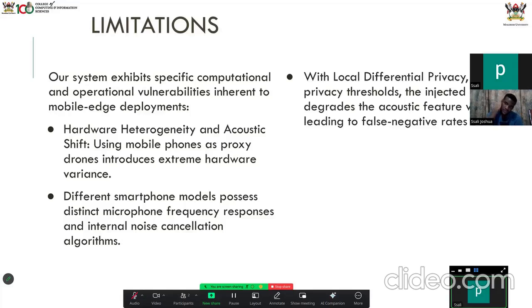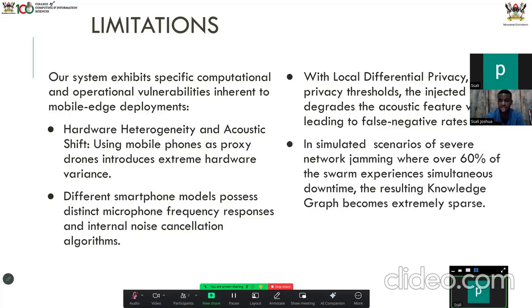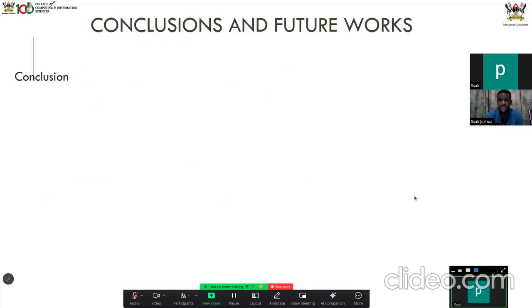With local differential privacy at high privacy thresholds, the injected noise degrades the acoustic feature vectors, leading to false negative threats. In limited scenarios of severe network jamming, where over 60% of the swarm experiences simultaneous downtime, the resulting graph becomes extremely sparse.